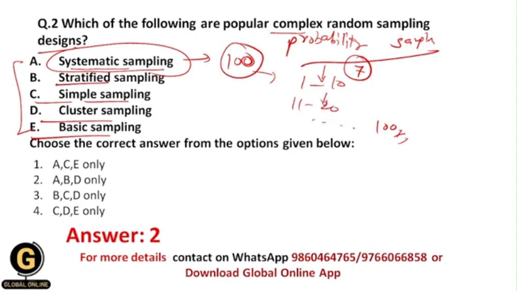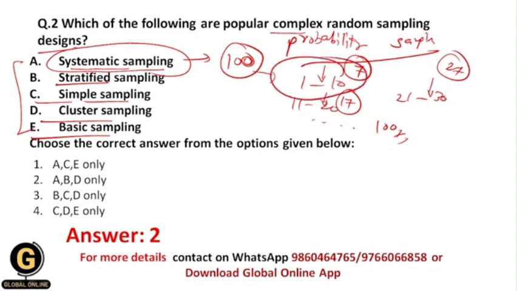So for example, between 11 to 20 I will select 17. Between 21 to 30 I am going to select 27. So firstly I am going to randomly select number 7, then after that in each interval I am going to select the nth number. Okay, all of you getting? And this is called systematic sampling, but it is a random sampling design because the first time I am going to select the sample randomly.